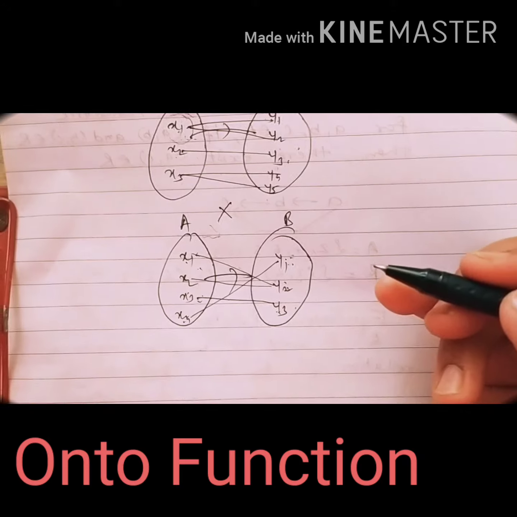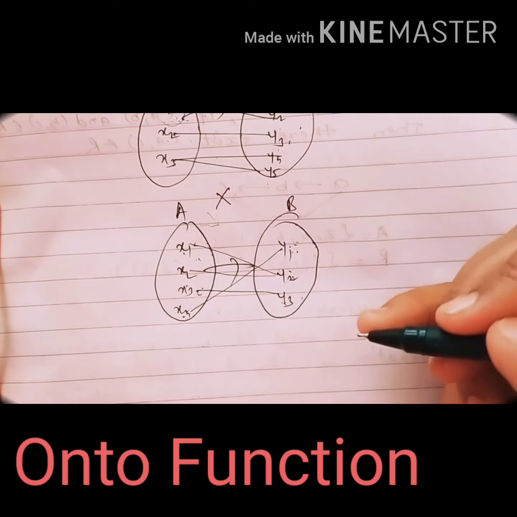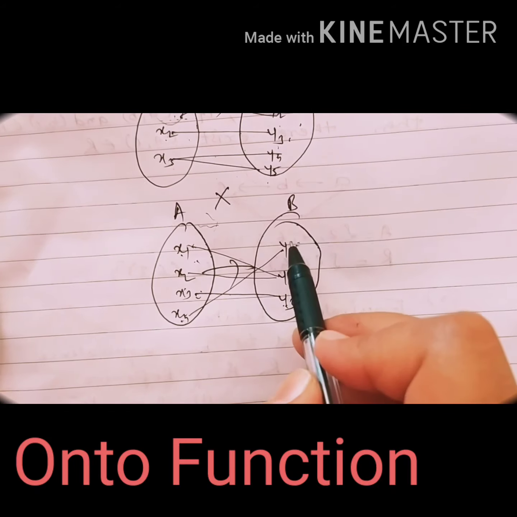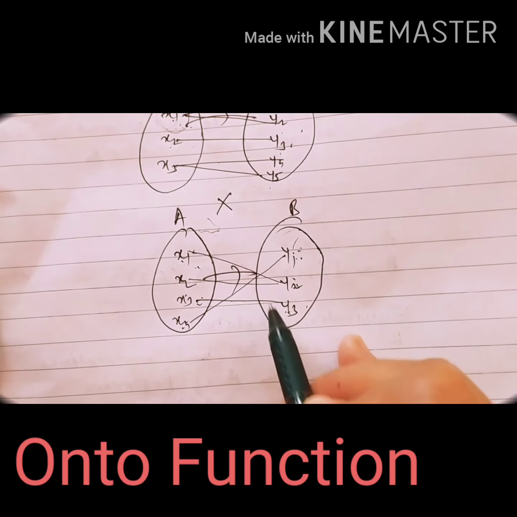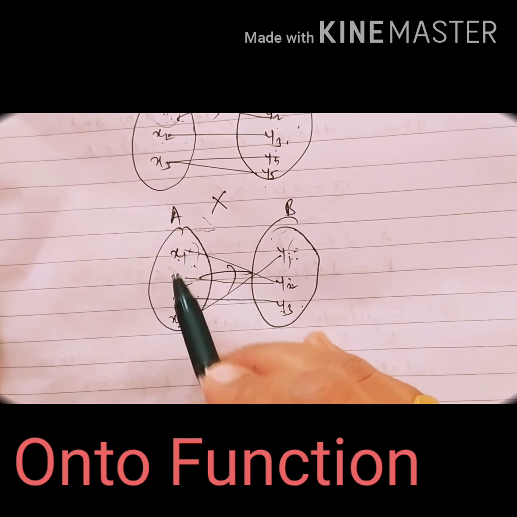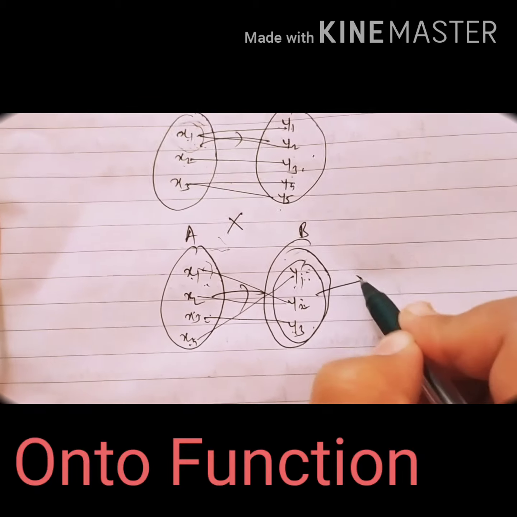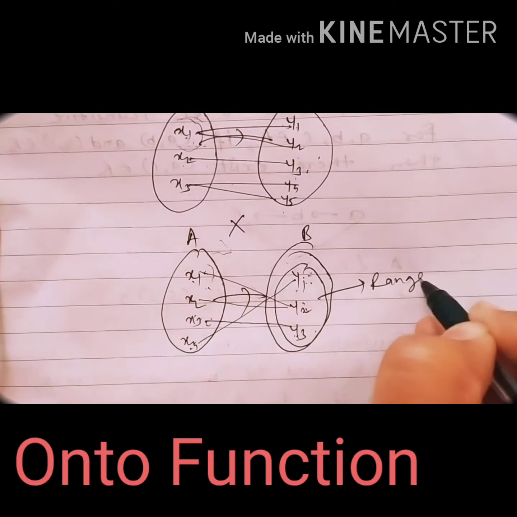Means students, we have studied range and image set. So now if all elements are images of the elements from the domain set, then we consider this set as the range set.